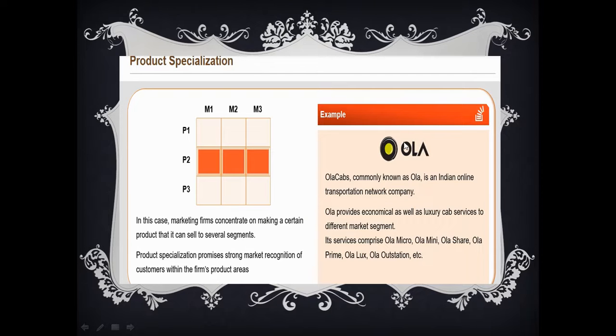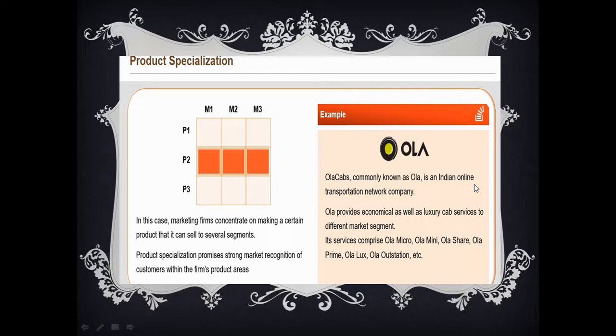The live example for this is Ola Cabs, commonly known as Ola, an Indian online transportation network company. Ola provides economical as well as luxury cab services to different market segments. If a customer wants an economic mode of transportation, Ola is there.